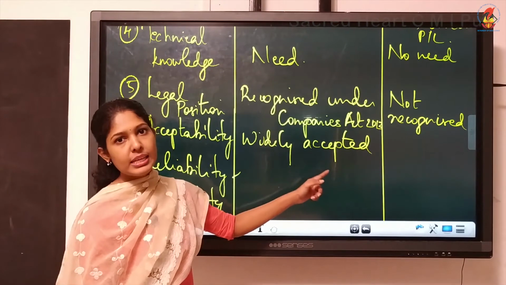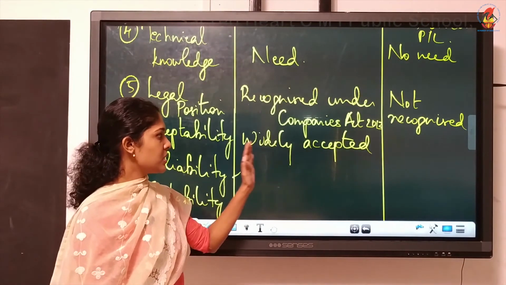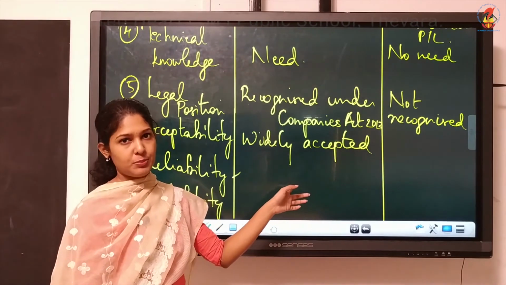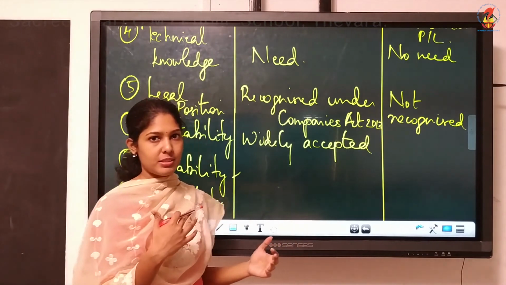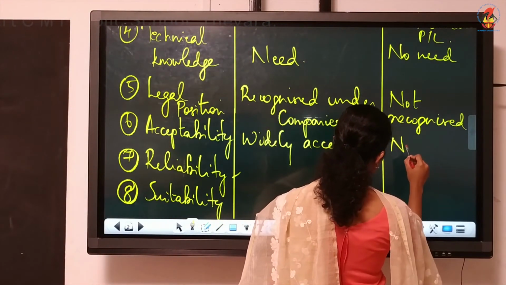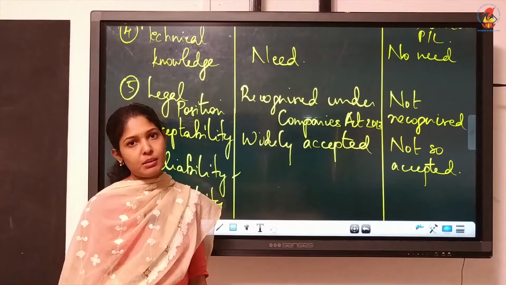So, it is widely accepted. You can write that explanation like that. Widely accepted because it shows correct profit or loss. Any one reason you write. Why it is widely accepted? Understood? Okay, here it is not so accepted, or acceptability is less for cash basis of accounting. Most of the firms will not be following that particular basis.